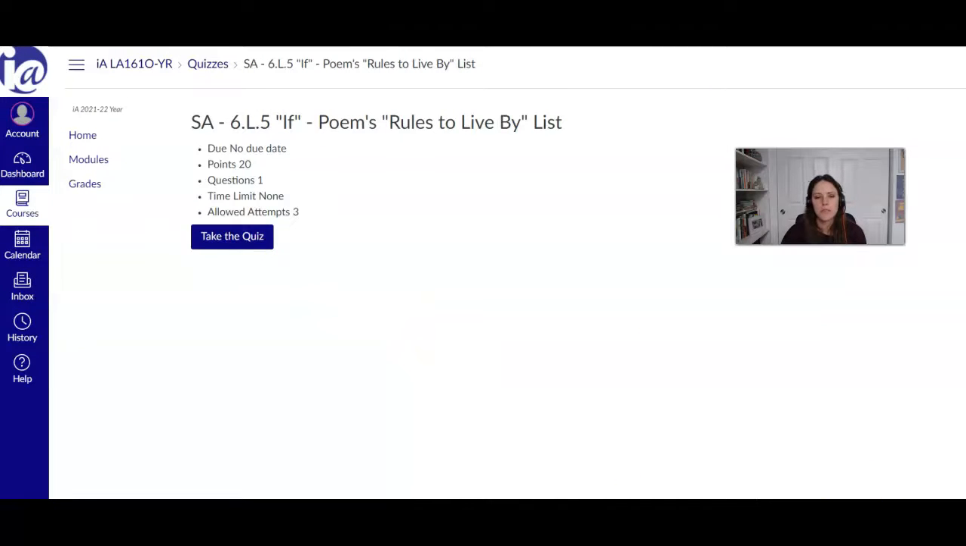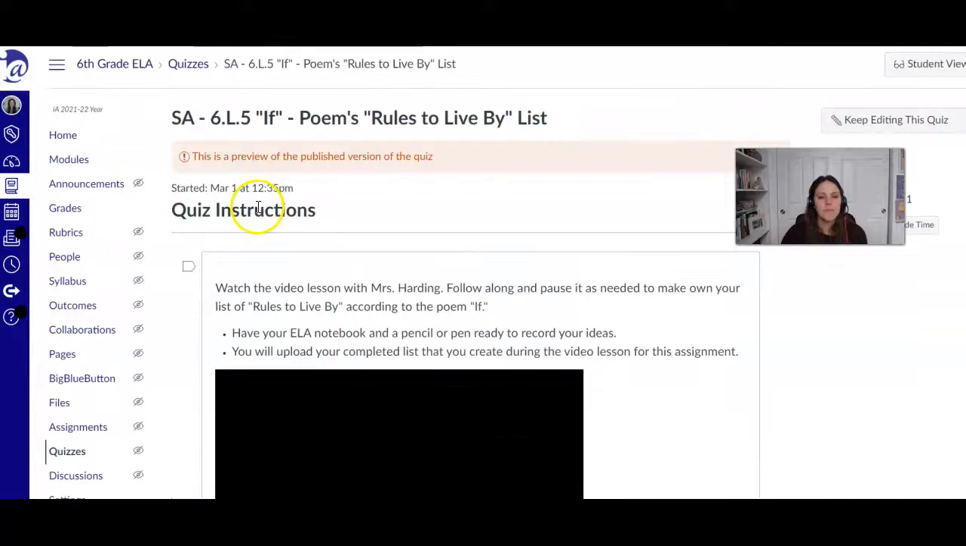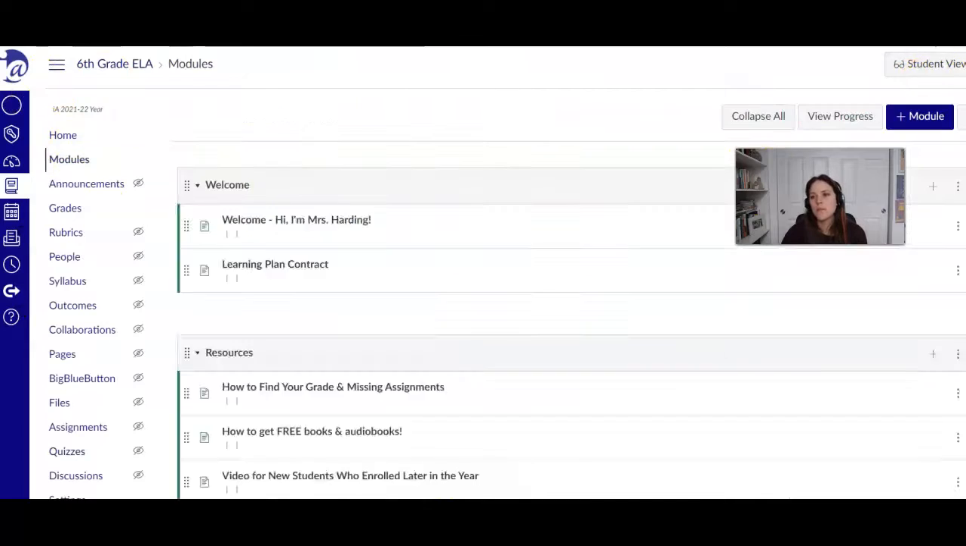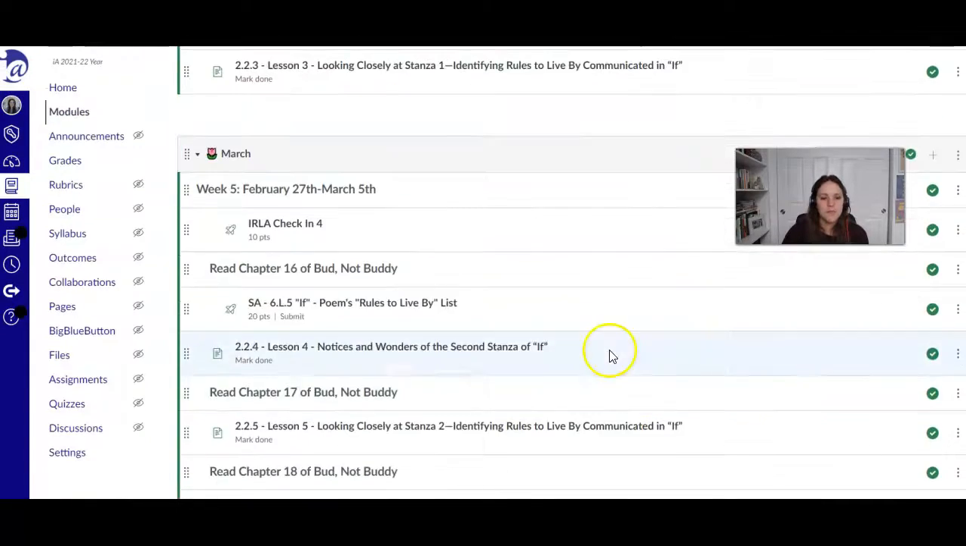Now I'm going to go to the next page that you have for this week. I'm just going to go back to modules. It's taking too long. Okay, here we go. Back down to March.